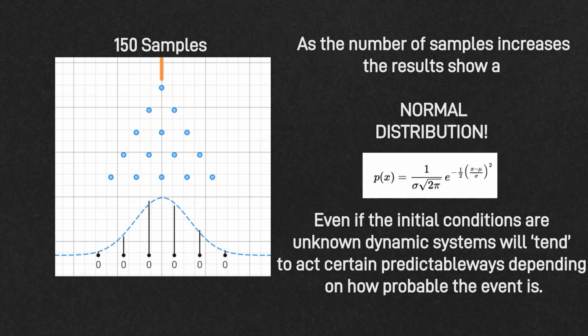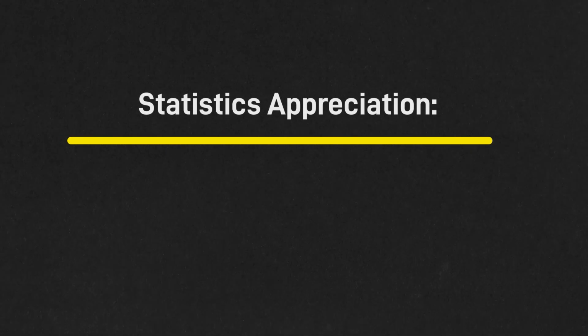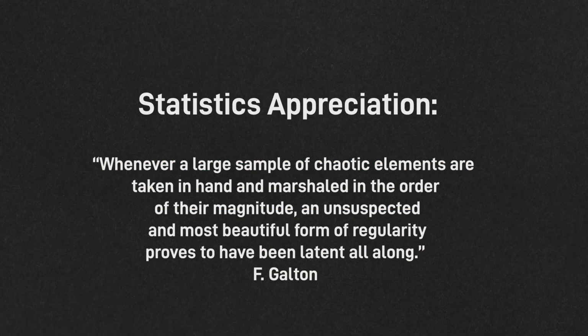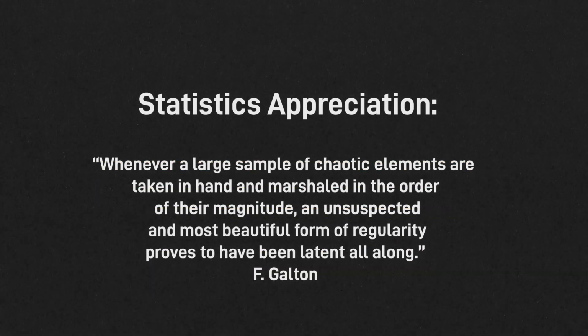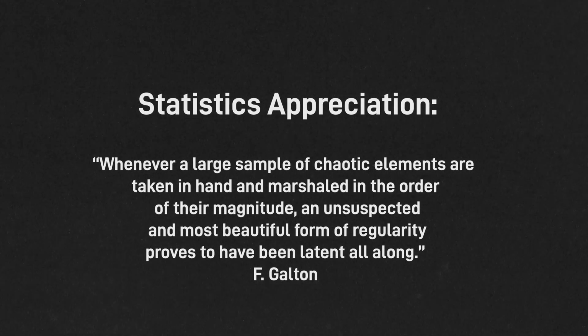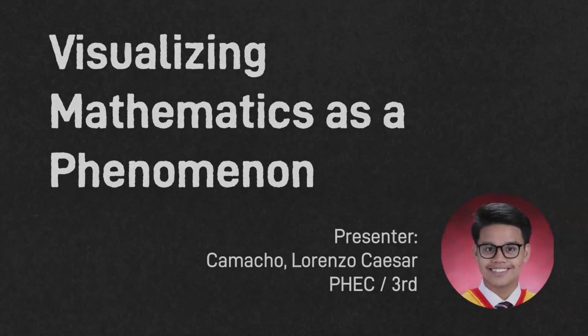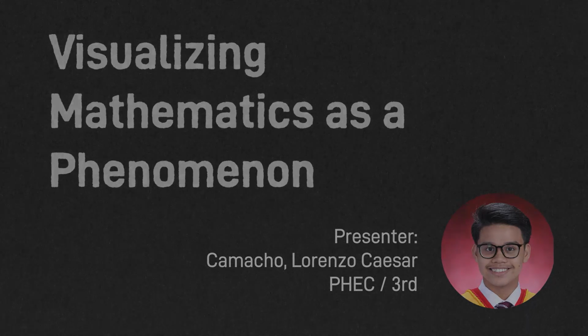So even if the initial conditions are unknown, dynamic systems will tend to act in certain predictable ways, depending on the likelihood of the event. Here I end on a quote. "Whenever a large sample of chaotic elements are taken in hand and marshaled in order of their magnitude, an unsuspected and most beautiful form of regularity proves to be latent all along." Sir Francis Galton. That's my presentation of Visualizing Mathematics as a Phenomenon. I'm Lorenzo Camacho. Thank you for watching.